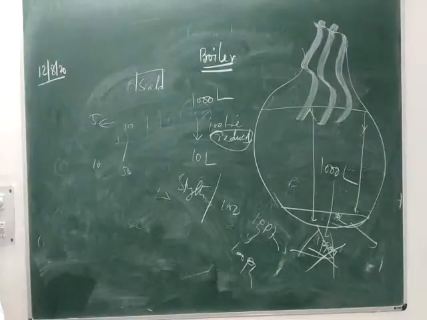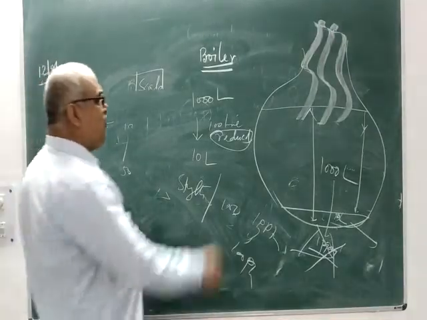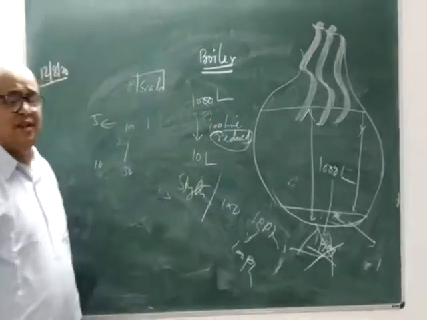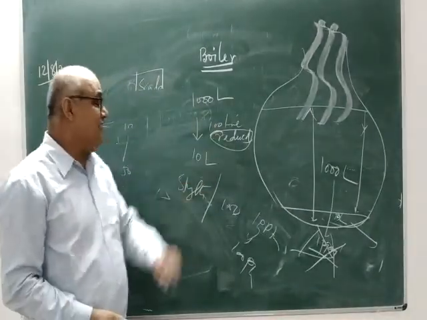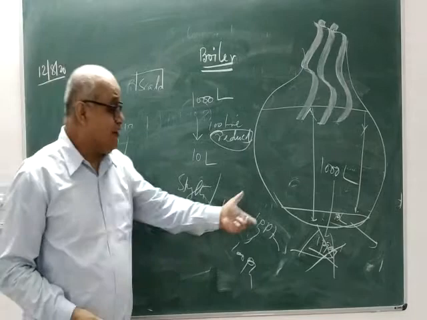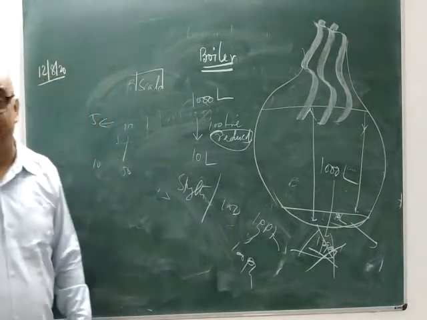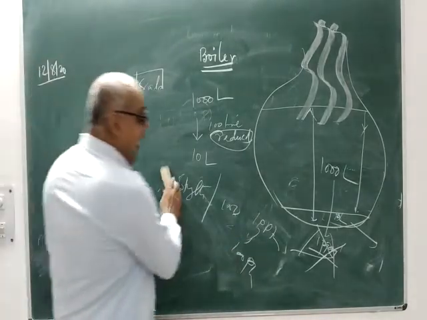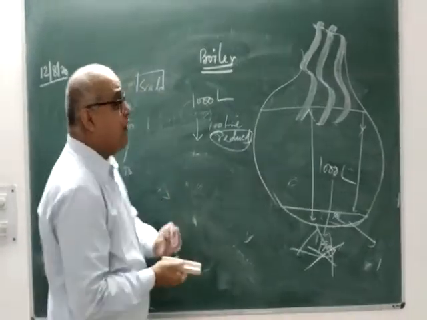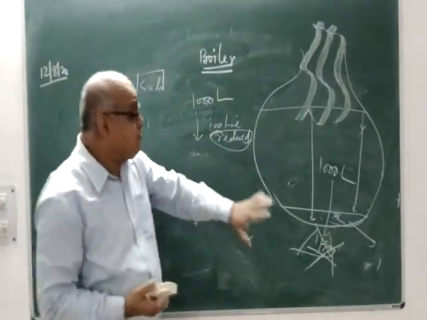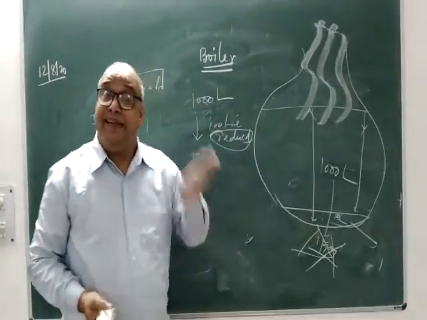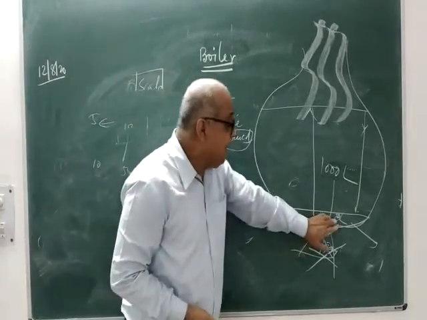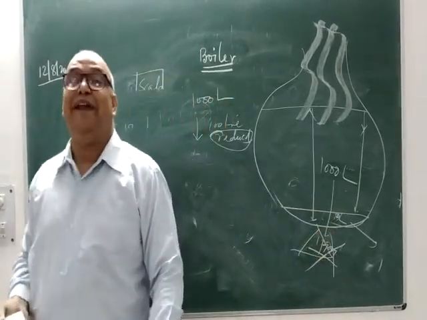Try to understand. If the volume is reduced from 1000 liters to 10 liters, you have reduced the volume by 100 times, and therefore the strength of hardness will be increased by 100 times. It means the entire hardness producing salts that were present in 1000 liters of water are now present in the 10 liters of remaining water.